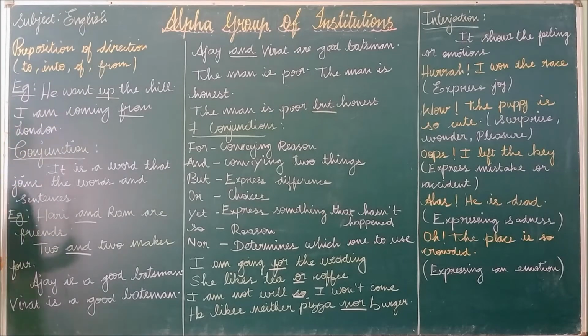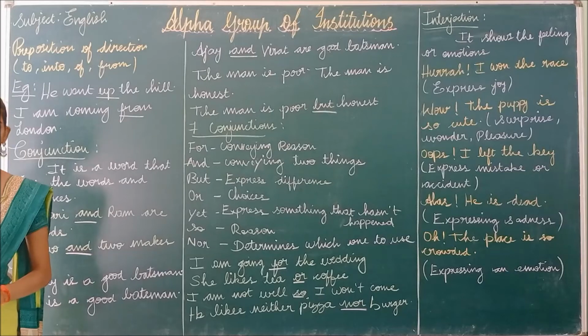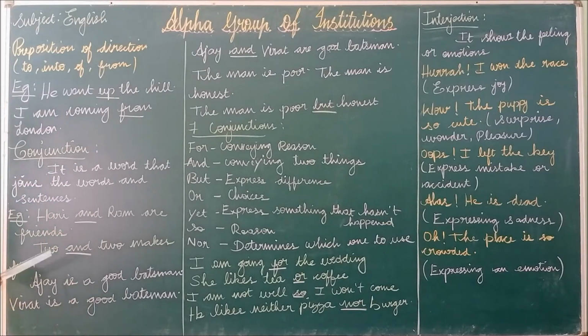Next we are going to see the next part of speech, conjunction. A conjunction is a word that joins words and sentences. Let us see an example: Hari and Ram are friends. There are two persons, and the word and acts as the conjunction in this sentence. It acts as the linker; it links the two persons.